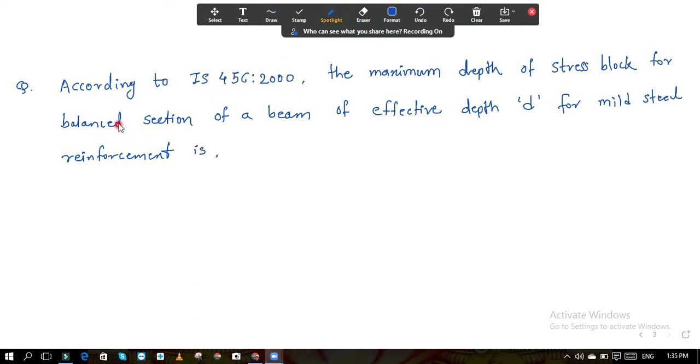So the question is again according to IS 456-2000, the maximum depth of the stress block for balance section.